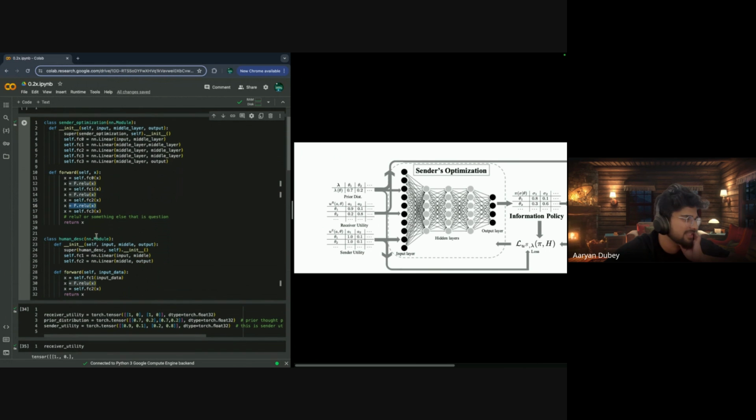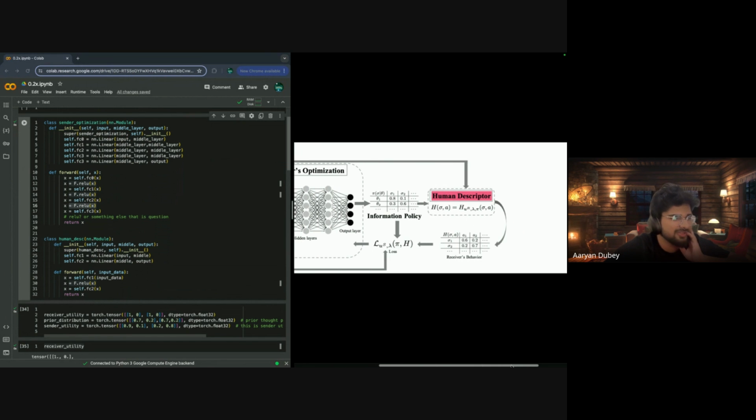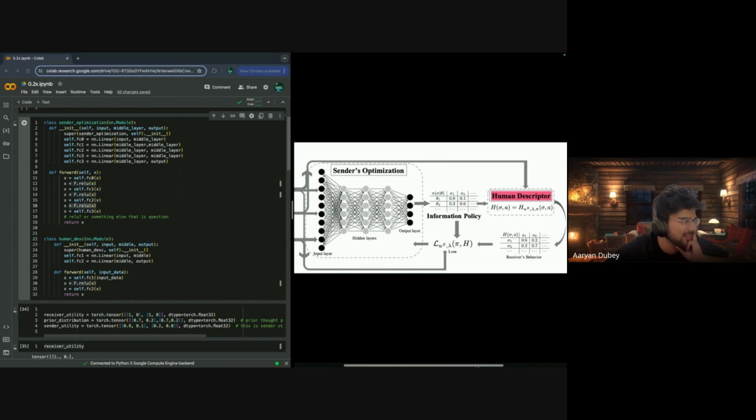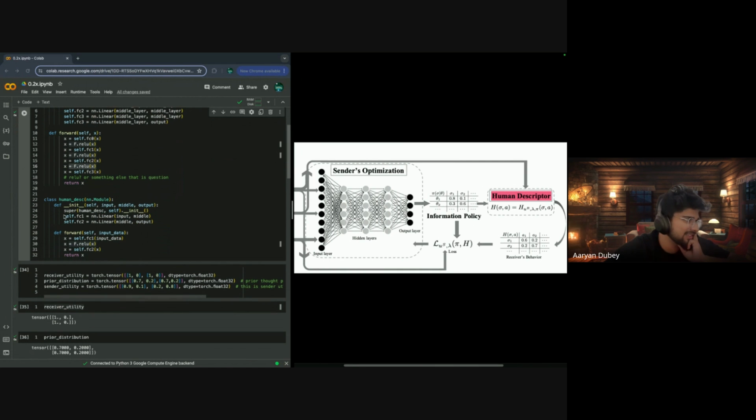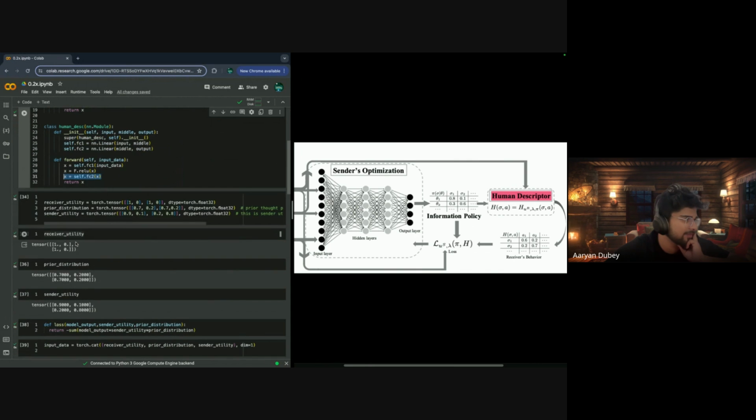I use softmax in the end. Yeah, let's go forward towards it. Then I defined a human descriptor. I don't know if it could be a machine learning algorithm, but I already defined fully connected two layers again. One should take the input, the other should take the output, then a ReLU activation function, then just print the output layer. Then I decide a receiver utility function, generally like this.